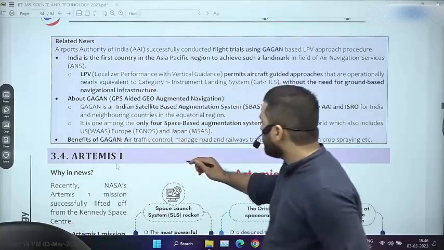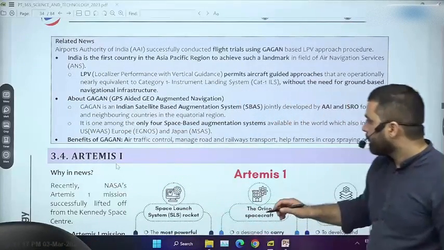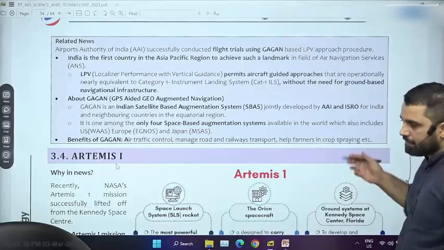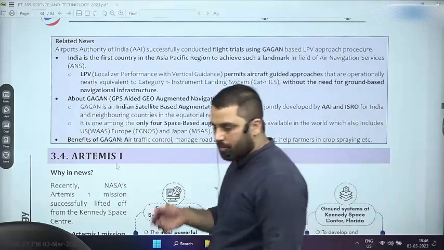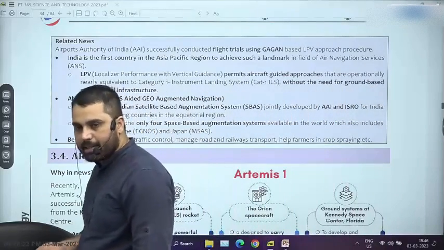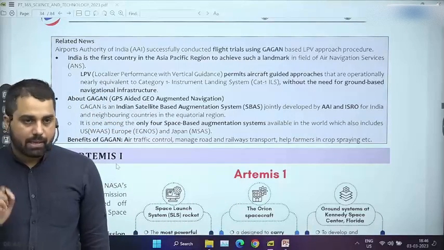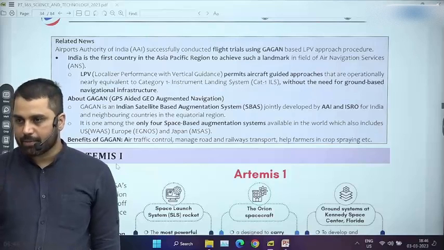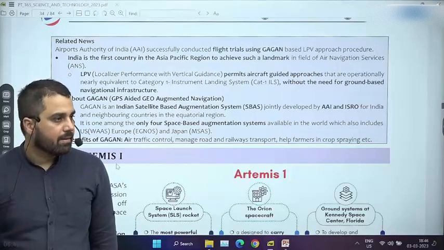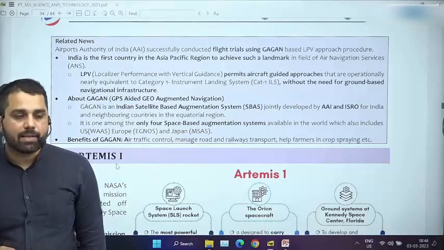So initially it was for air traffic control, but now for road, railway, even for farmers, for fishermen it is being used. So its application is in many more areas, but nonetheless the initial objective was focused on the aircraft movement, especially civilian aircraft movement.